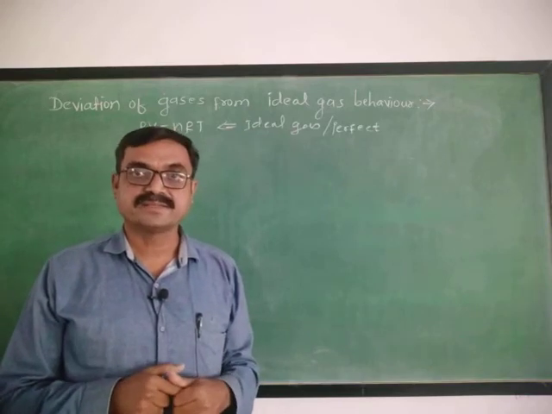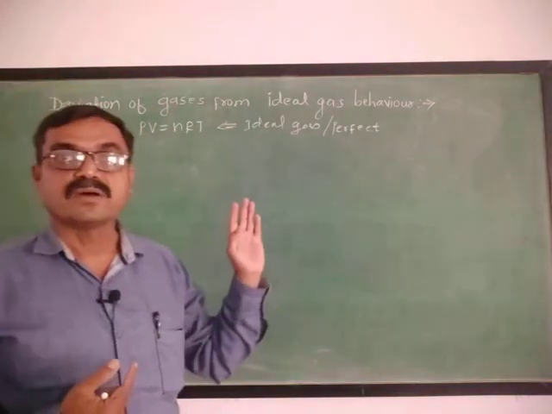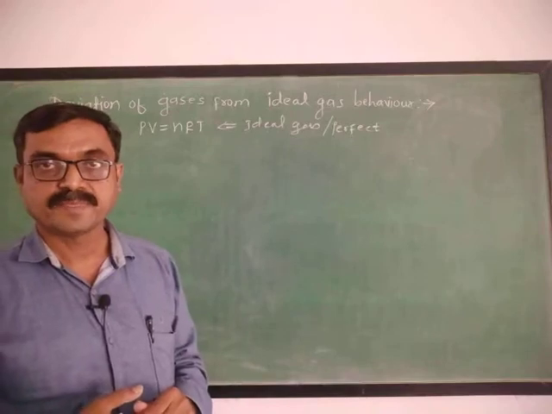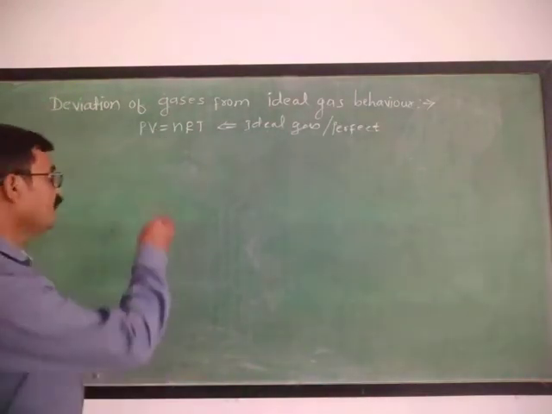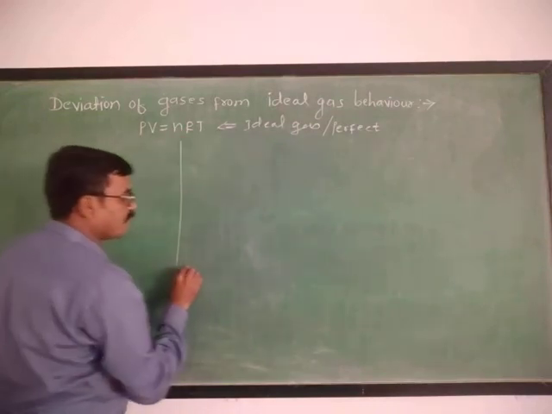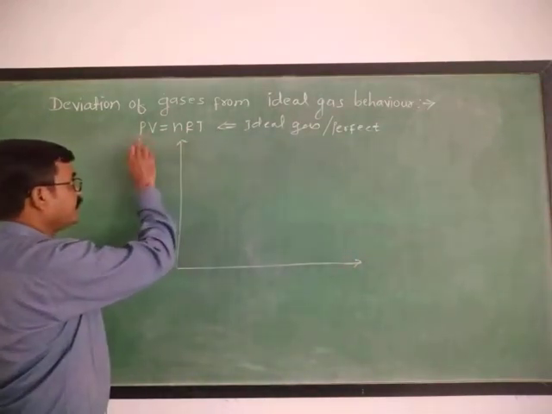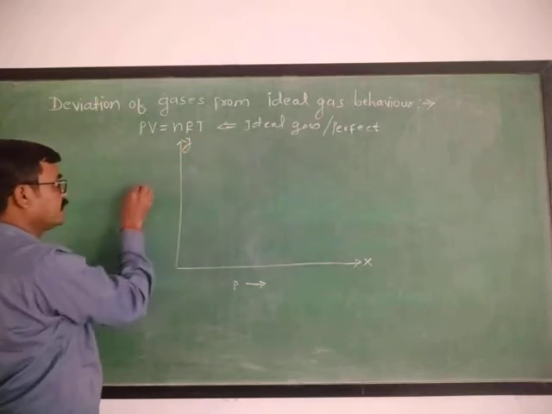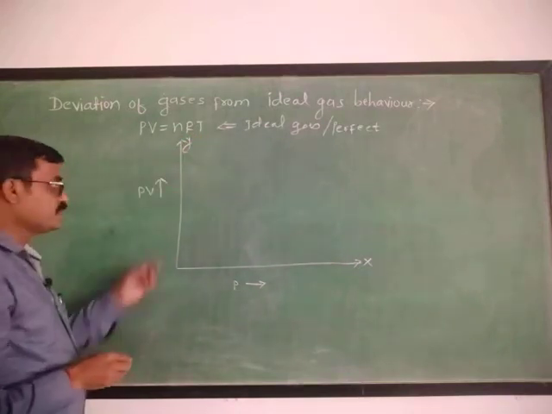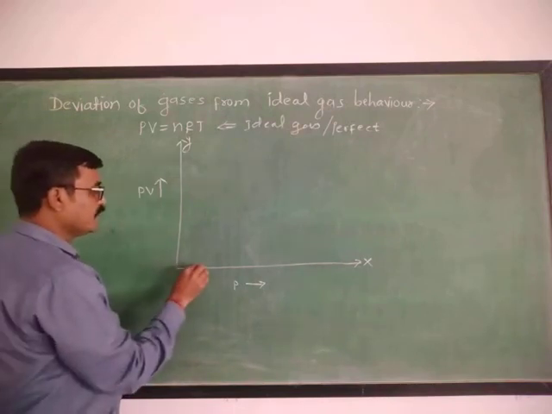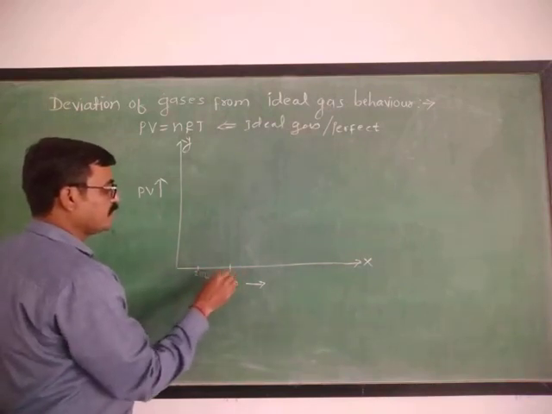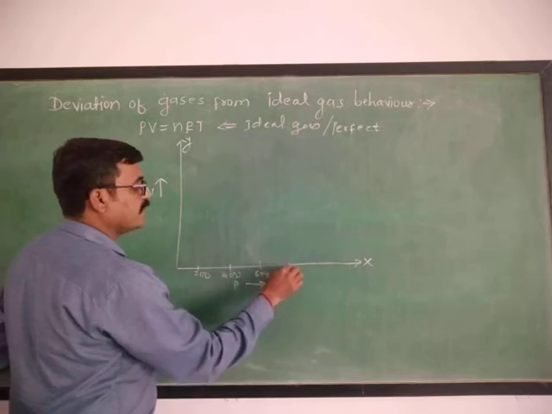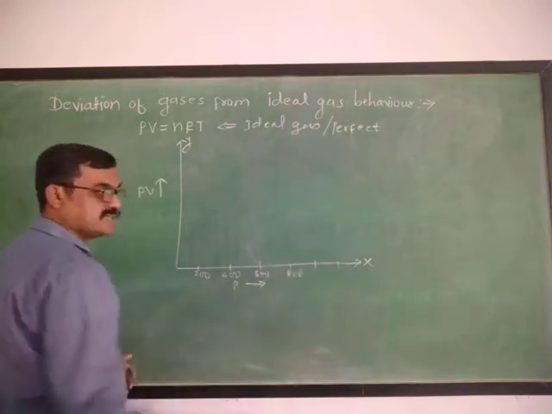Now if this ideal gas equation holds good at 0 degree Celsius, at a given constant temperature and for a fixed number of moles, and if we plot a graph of pressure versus the product of pressure and volume, here along the x-axis is pressure in atmosphere and along the y-axis is the product PV. The pressure is 200 atmosphere, then 400, 600, 800 and so on, increasing pressure.